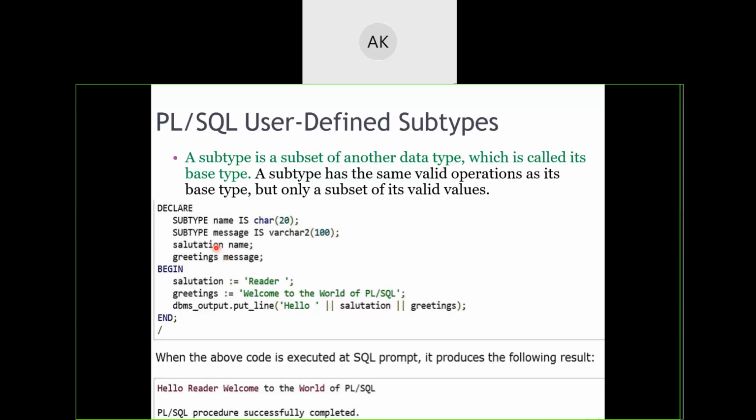So instead of writing greeting as a message, if I write it's varchar2 of 100, this will look a little odd for normal English readers who are very peculiar about English content. They will say, what is this varchar2 of 100? I don't understand. Greetings varchar2 of 100. This is a coded word looking from Mars.